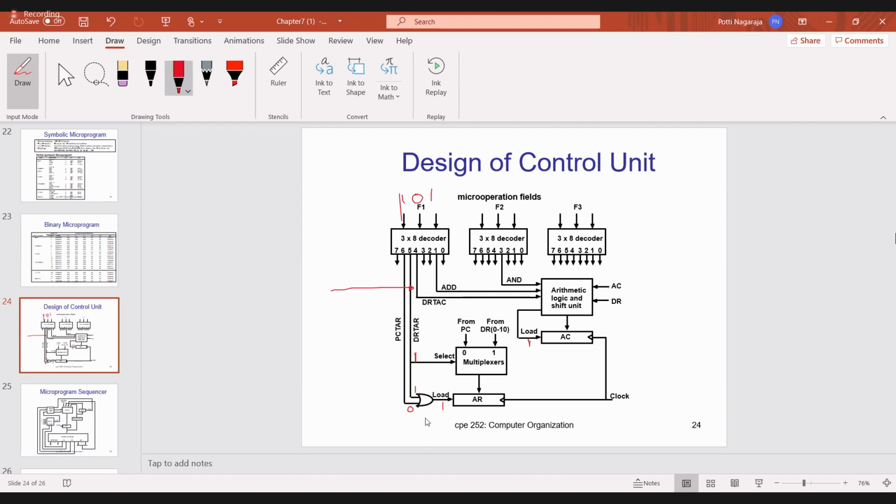So, and here also load is 1. So that means AR is ready to accept whatever information from any register. Okay. Now it is 1. So selection line is 1. So it will select the first line. So this DR 0 to 10 data will be transferred to AR. Is it okay what I am saying? Did everyone understand?